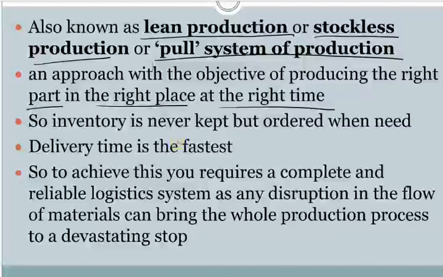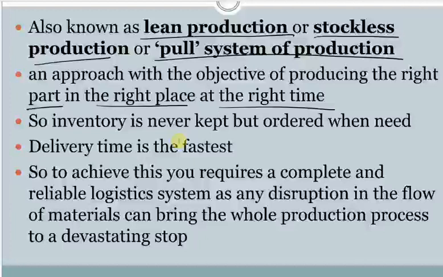That's the objective of just-in-time. Like everything is there on time, just in time. They have actually produced the right parts which are needed by people at the right place and at the right time. That's just in time. Like everything is perfect.